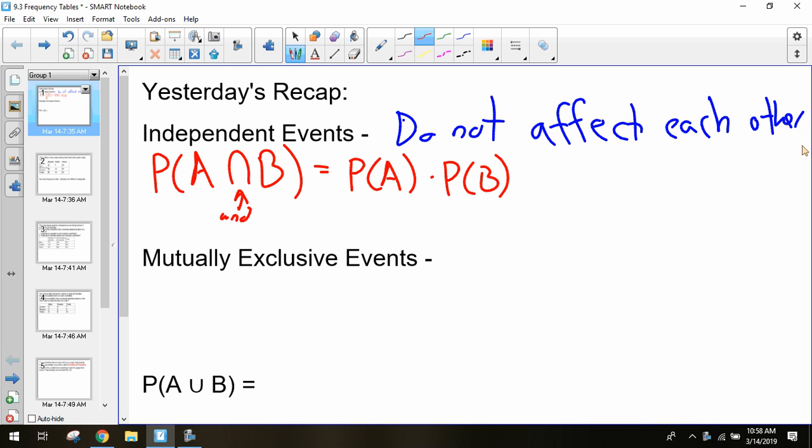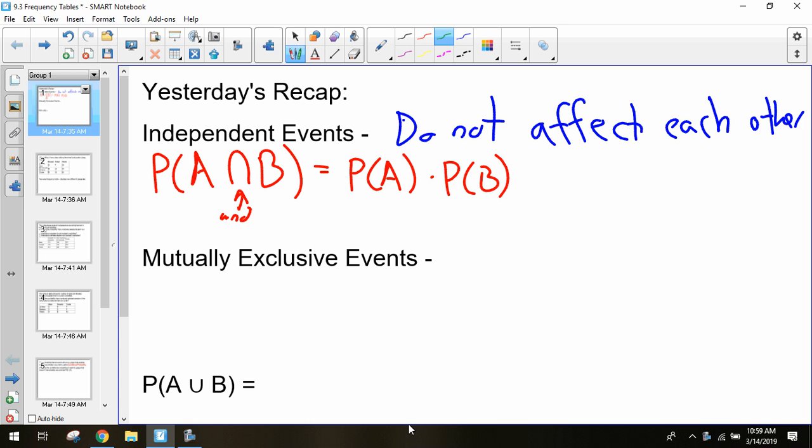Okay. So once again, independent events are two events that do not affect each other. They were completely separate. Flipping the coin, getting the 6 on the dice, me being able to do a backflip and finding a red car in the parking lot. Separate events, two completely independent. Whenever you were trying to find the probability of both of them, we just had to find the probability of A multiplied by the probability of B. So that was independent. Alex, now what was mutually exclusive events?